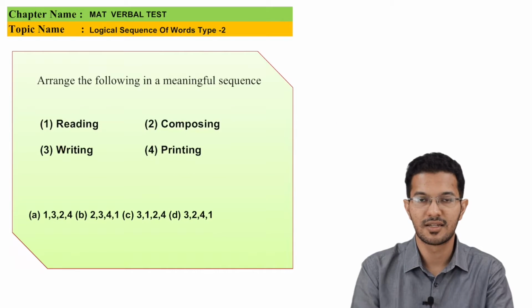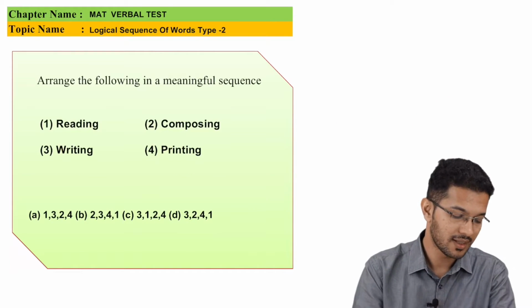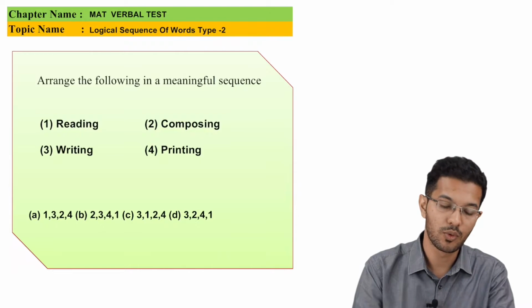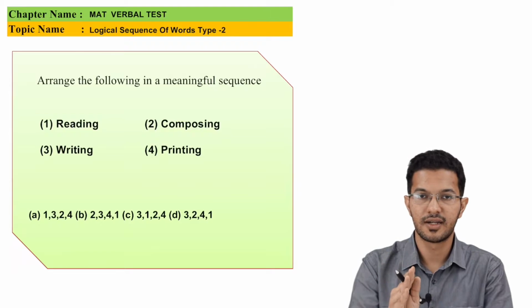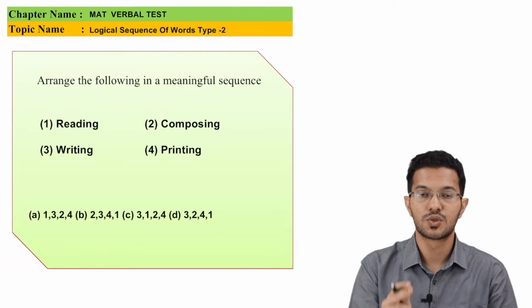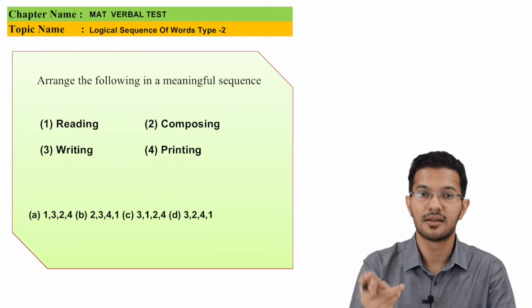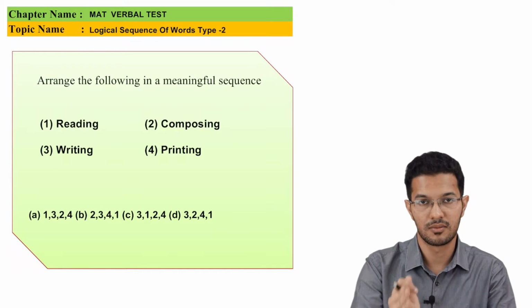Now let us go for the next MCQ. It says 1 reading, 2 composing, 3 writing and 4th printing. So students, let me see the sequence. So as usual, whatever the content is, I have to write it down. So students, first thing is writing the content. So that is nothing but option 3.